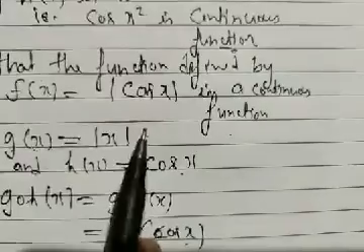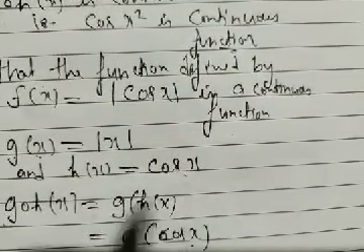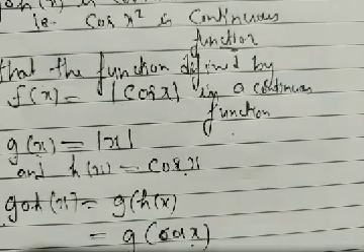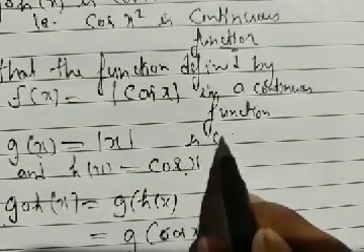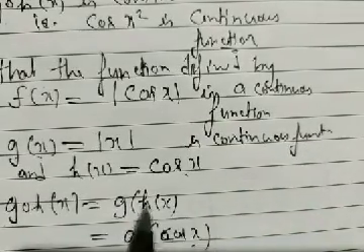Now g(x) equal to mod x. Yesterday we discussed that the modulus function is a continuous function. We can easily show that it's continuous at every point. Then our g(x) equal to mod x is a continuous function.